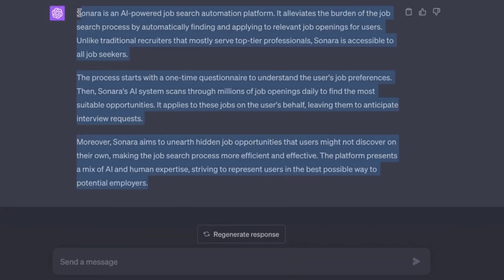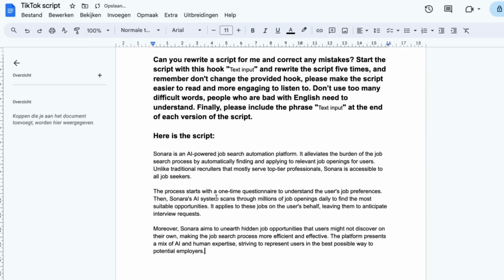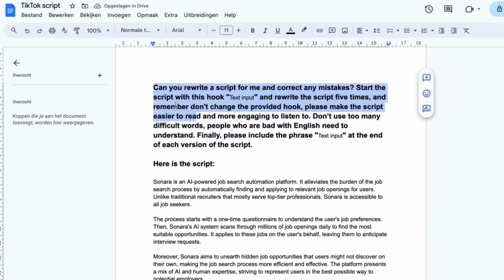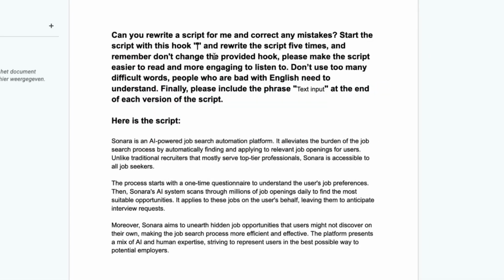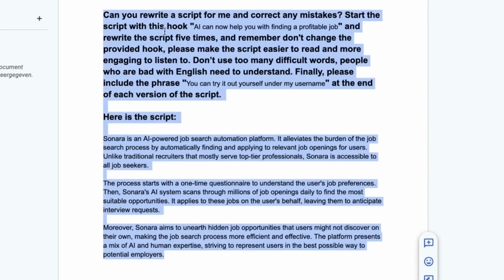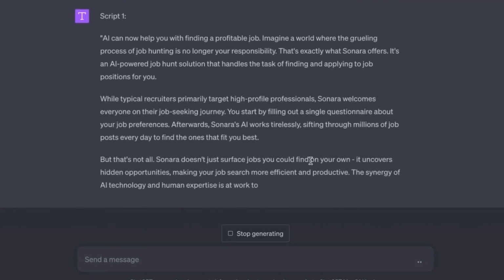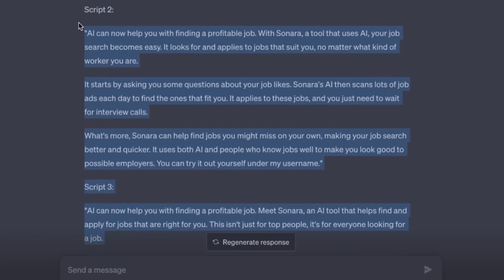For this, we'll also utilize Google Docs. You should create a distinctive prompt for this, which you can access in the video description. This prompt streamlines the script creation process by requiring you to formulate only a captivating opening and a persuasive call to action. Once you've devised these, visit ChatGPT, input the prompt, and generate 5 scripts with the same compelling introduction and call to action. You'll utilize these scripts to formulate the final version.